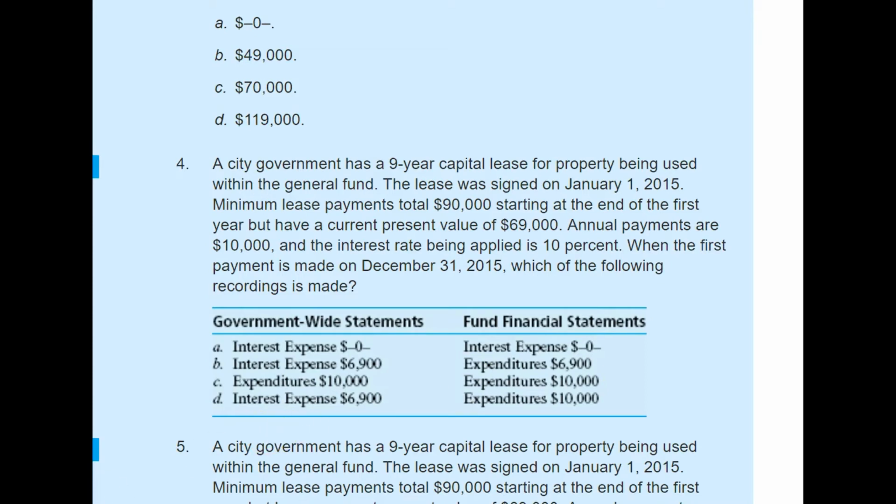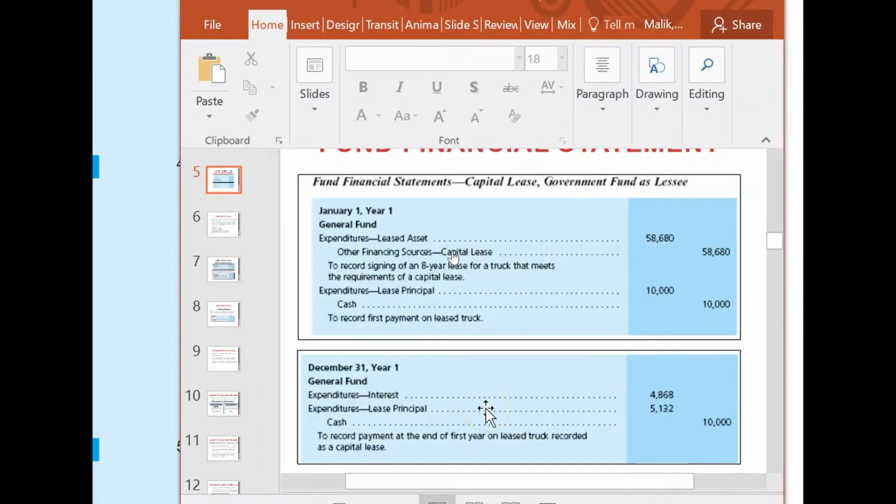We can take a quick look again at our fund financial statement example. The $10,000 was our installment, so the entire amount they will show as an expenditure. They don't record any amount here out of this.